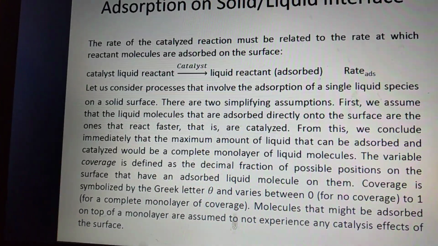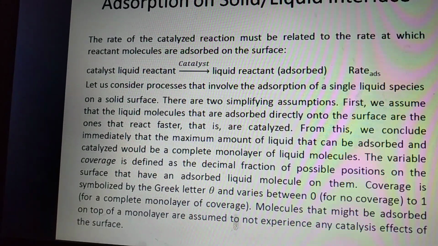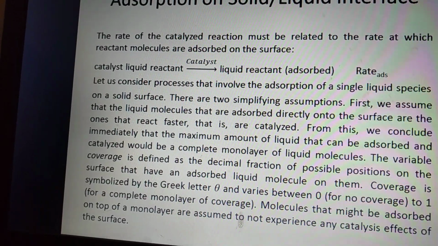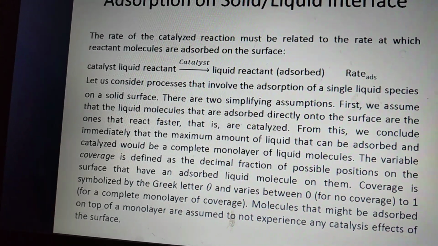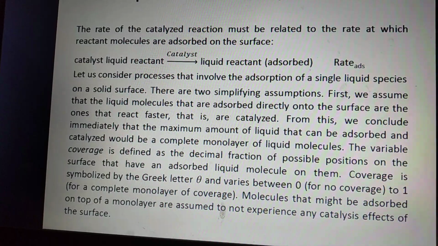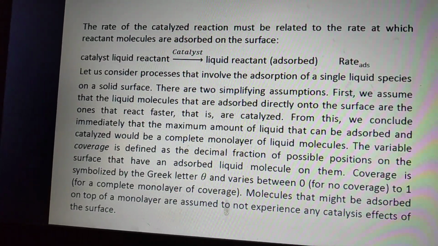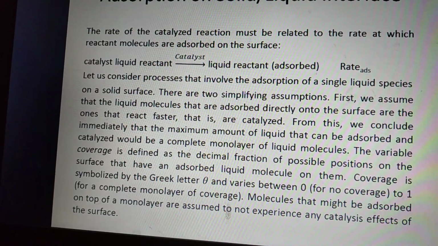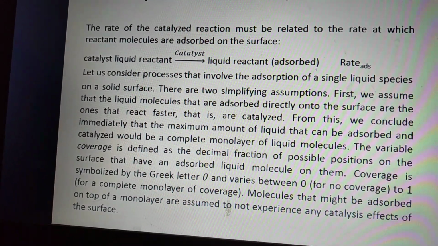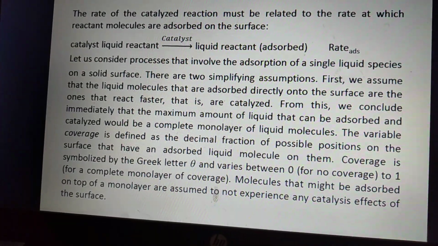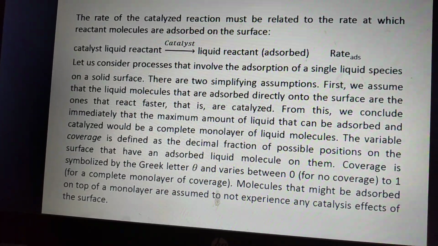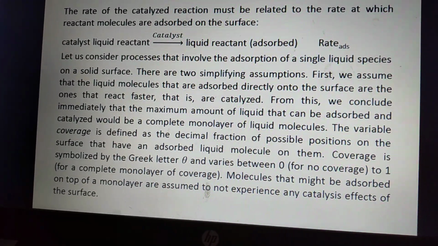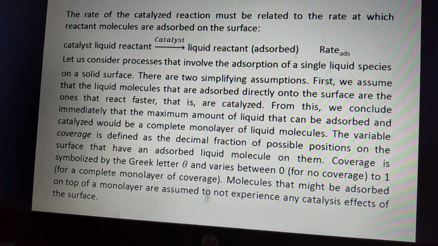This involves the adsorption of a single liquid species on a solid surface. There are two assumptions. Number one, we can assume that the liquid molecules adsorbed directly onto the surface are the ones that react faster and are catalyzed. From this we conclude the maximum amount of liquid that can adsorb and be catalyzed would be reached when a complete monolayer of liquid is formed.